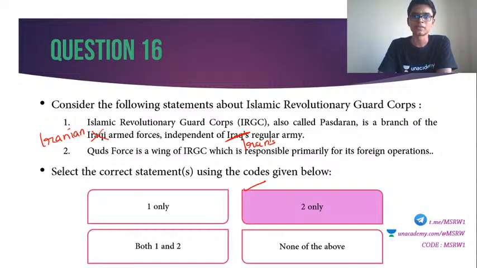IRGC is Iran's guard corps. Second statement is correct. Quds Forces is a wing of IRGC which is responsible primarily for its foreign operations. That is true. So first statement is incorrect, second statement is correct, answer is 2 only. Indian intelligence agency is also like that. For internal matters we have IB or Intelligence Bureau. For external matters we have RAW, Research and Analysis Wing. So similarly, Iran also has certain specialized groups for various purposes.